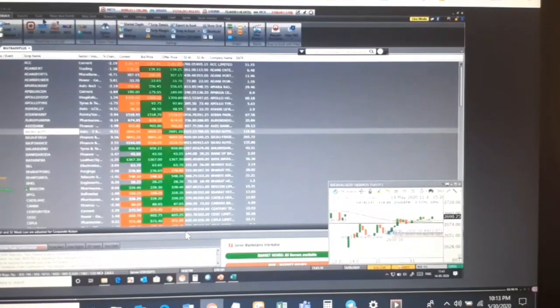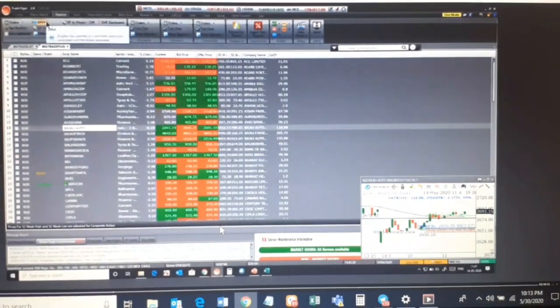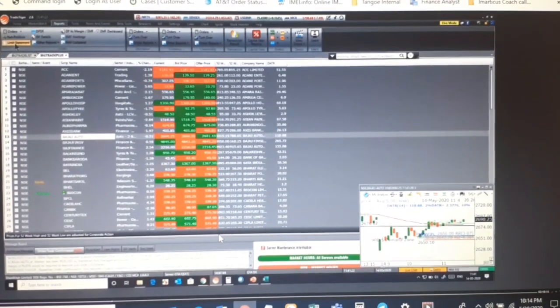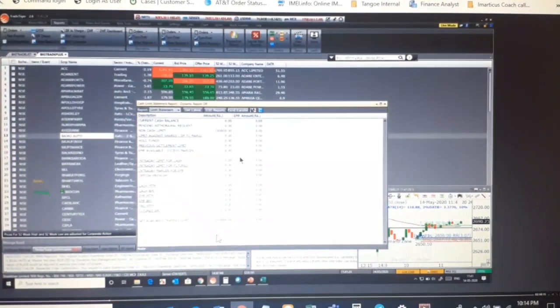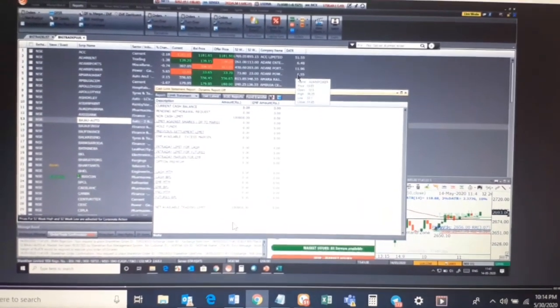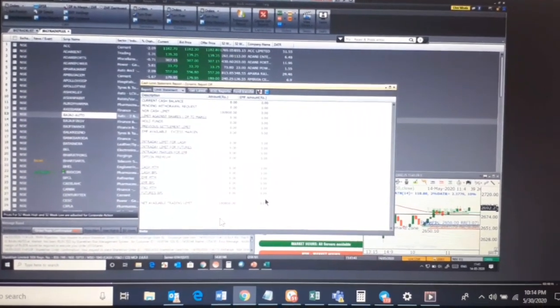Let me just see. Have I got money over here? There's money over here. I don't know why it's not going. The order should have gone to the system, but it's not going. This is well within the limit, so it should go.